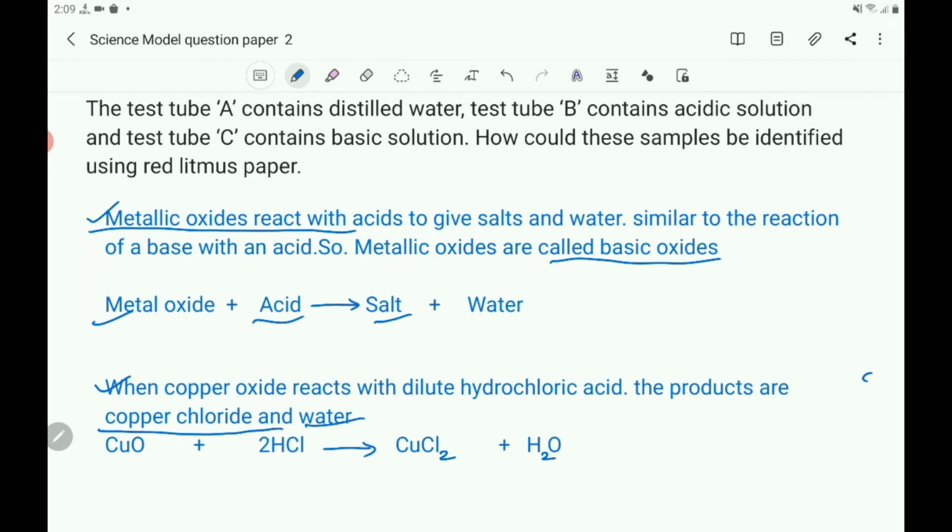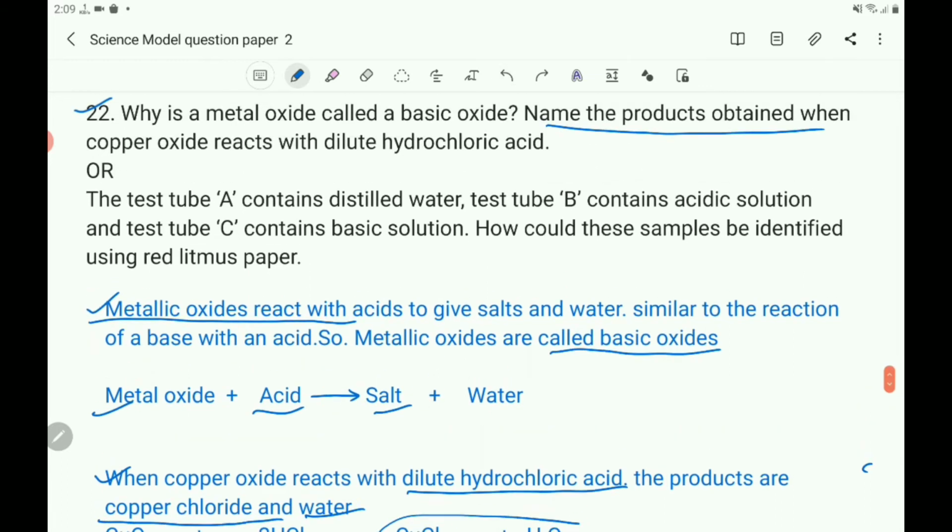So CuO, that is the copper oxide, plus HCl, that is the hydrochloric acid, gives CuCl2 plus water. That is the reaction that takes place when copper oxide reacts with dilute hydrochloric acid. These two are the products you write. That is the answer for the